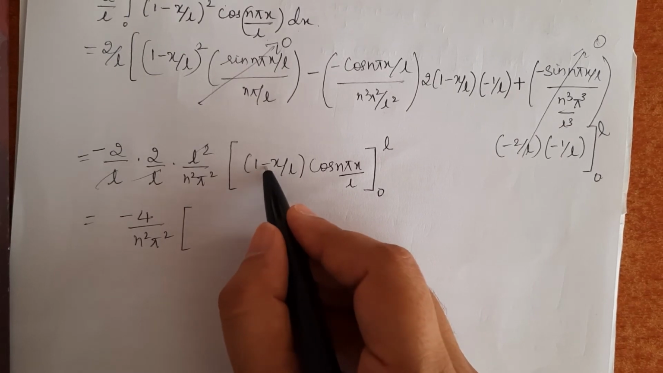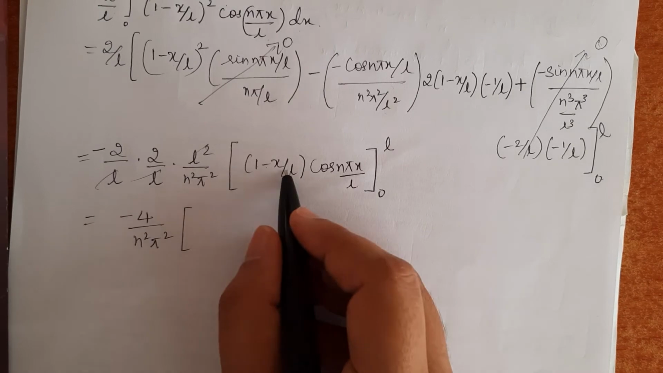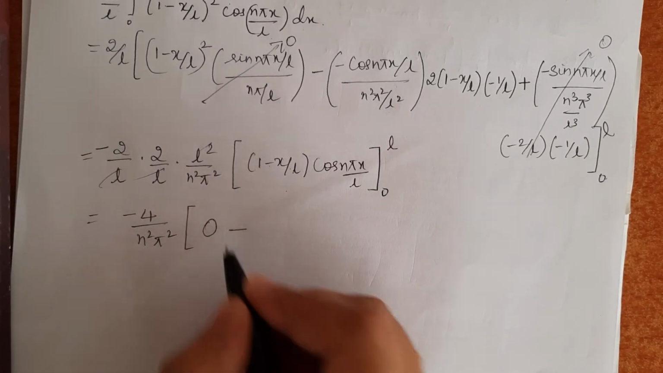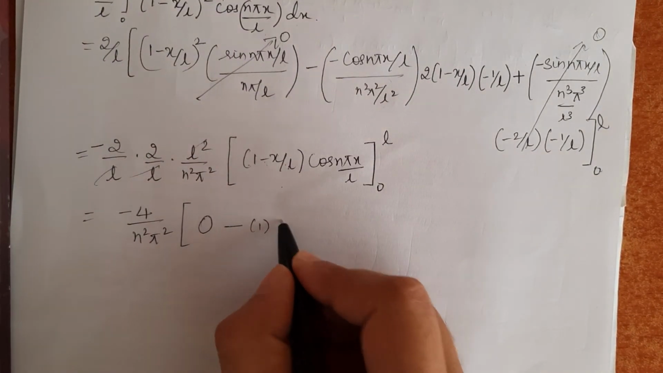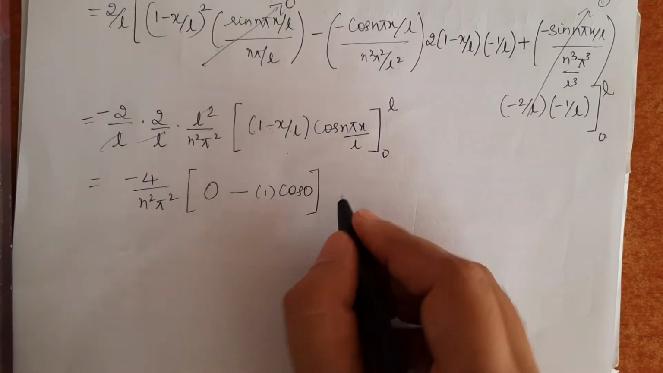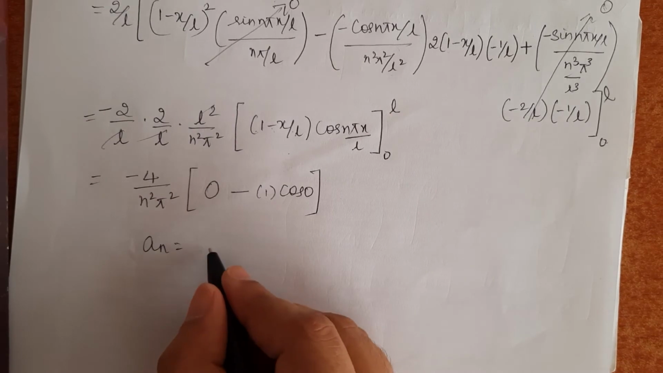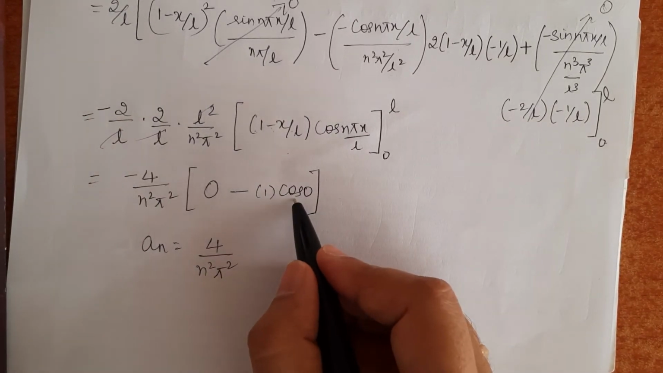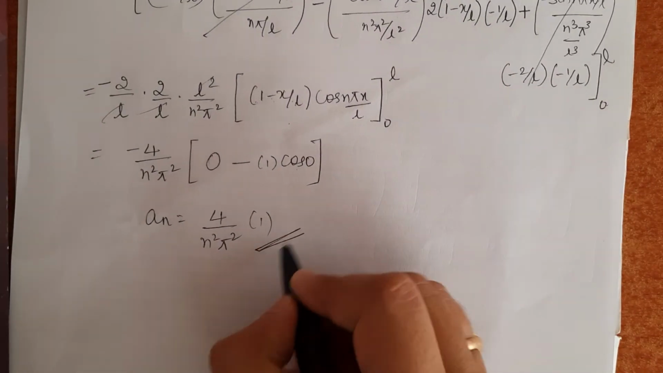Upper limit, if I substitute 1 minus L by L, L by L will be 1, 1 minus 1 is 0. So 0 into any term is 0. Minus lower limit, 1 minus 0 is 1 into cos 0. So an is minus into minus is plus 4 divided by n square pi square, and we know that cos 0 value is 1. This is the value of an.